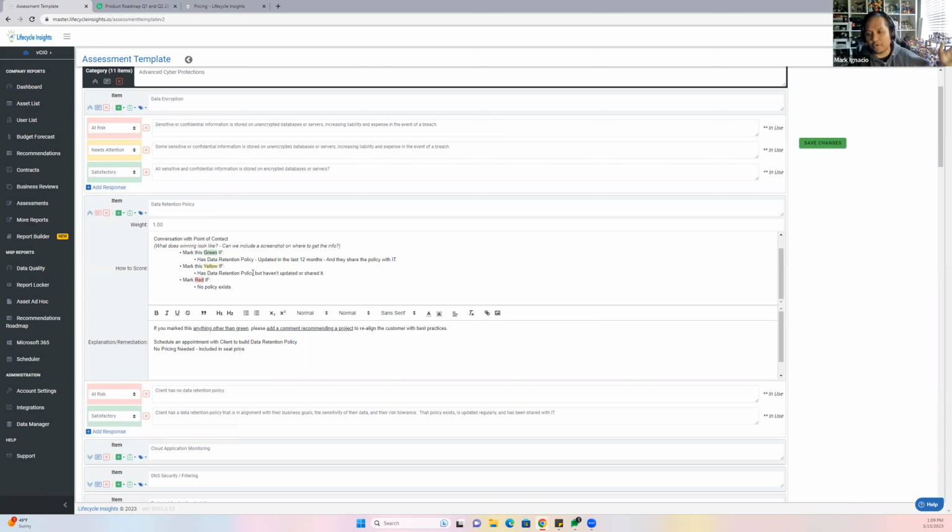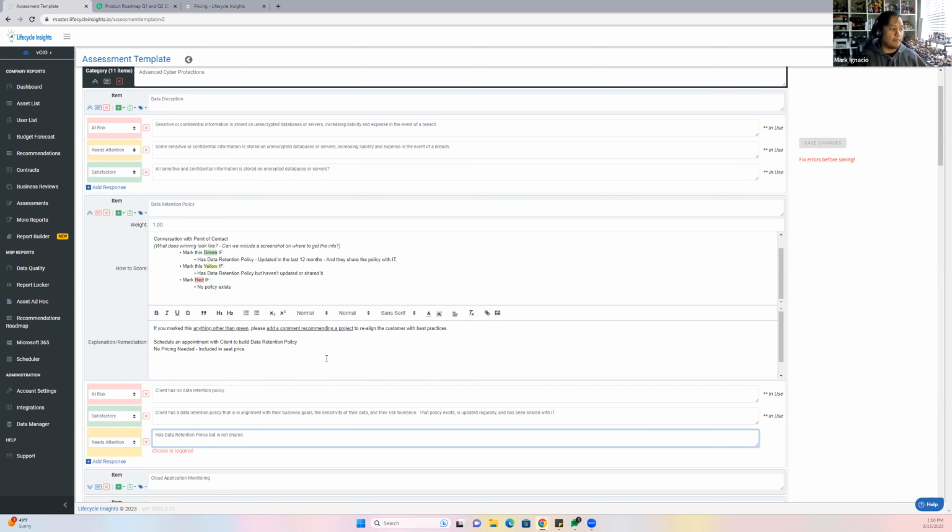So I'm going to show you guys what good looks like so you guys can actually see if I'm going to make this as a policy or as an assessment. I'm going to make sure that all the questions have a certain way of getting answered. The explanation remediation tips is if you mark this anything other than green, then please add a comment recommending a project or recommending something that would make this green. So basically, this is where your account managers will have the ability to give an explanation of why this score was not a yellow or a red and what's the remediation process to get it to green from those colors.